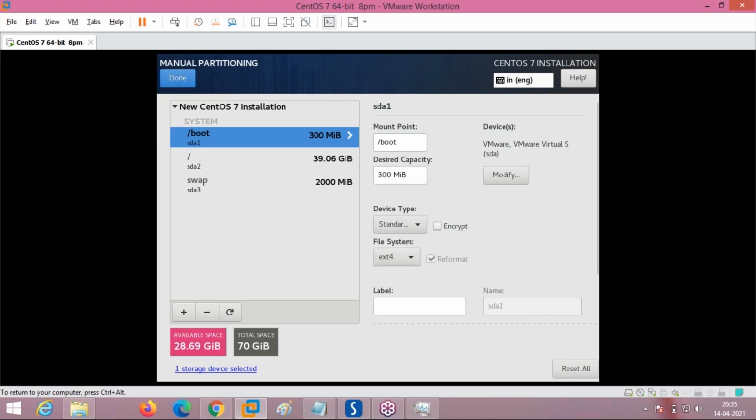Okay. After this, press done, because we have already created the partition. Remaining, we are having 30 GB available here. See here, in the downside, it is total 70 GB. After that, we give 40 plus GB, 42 GB. Remaining 29.69 GB is available here, so that can be partitioned and used later also. For the time being, we require only this much. So we have given 42 GB to replace. Remaining 28.69 GB is available, which can be partitioned or used later. Press done.